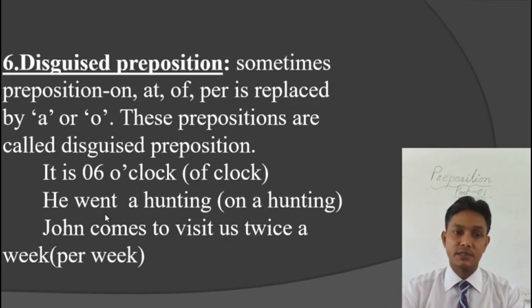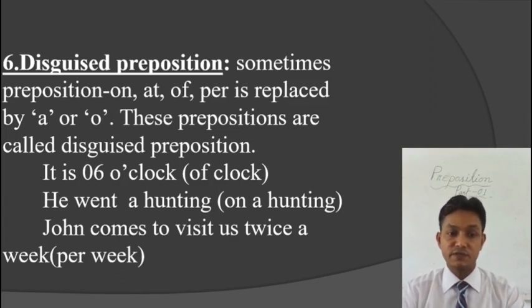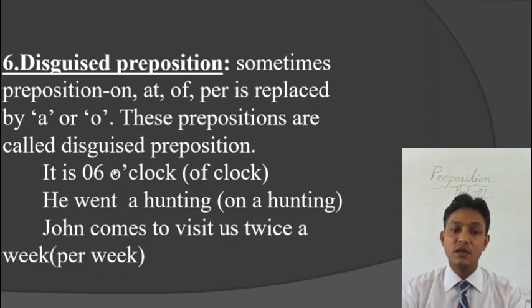Number 6, disguise preposition. Sometimes the preposition on, at, of, per is replaced by a or o. These prepositions are called disguise prepositions. In the first example, it is 6 o'clock. Here o'clock means of clock. O is used as a disguise preposition instead of the preposition of. In the second sentence, he went a hunting.